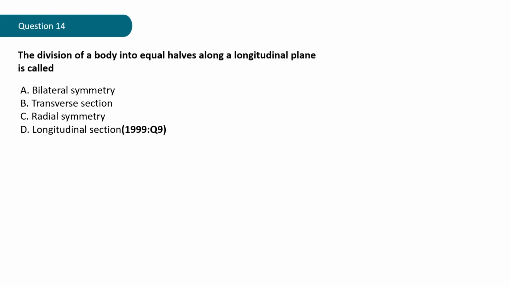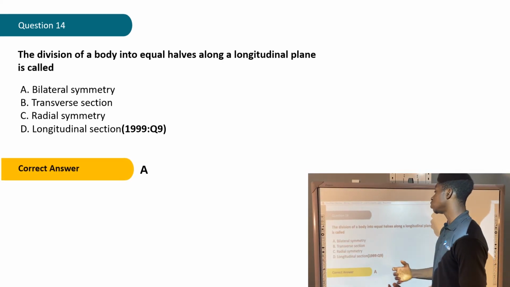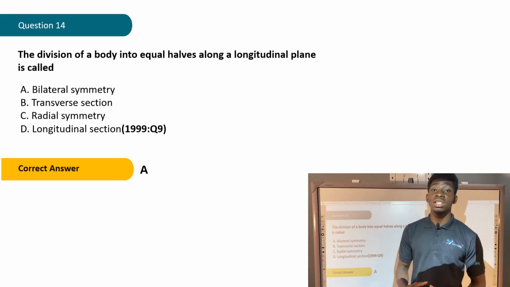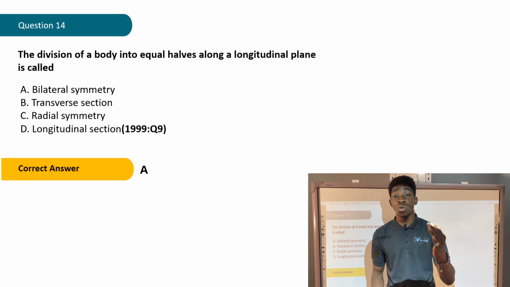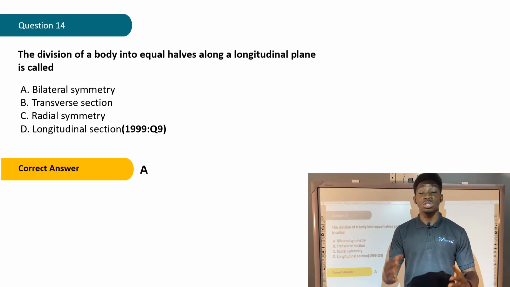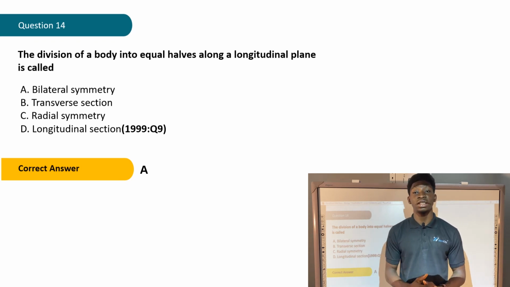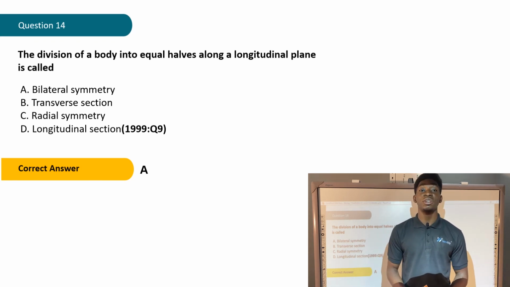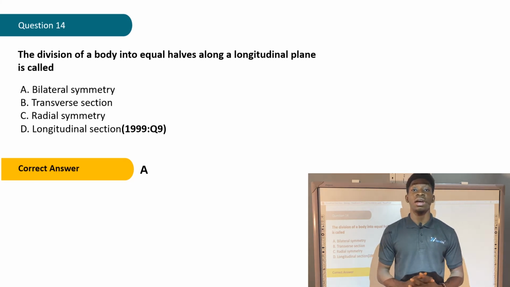Now let's check out what the correct answer says. The correct answer is A, bilateral symmetry. We mentioned this in one of our previous questions. Bilateral symmetry is when the body can be divided into two equal or identical halves along a longitudinal plane, in just one way. While radial symmetry means you can divide it along any plane, whether longitudinal, transverse, or any plane, and you still get two equal or identical halves.